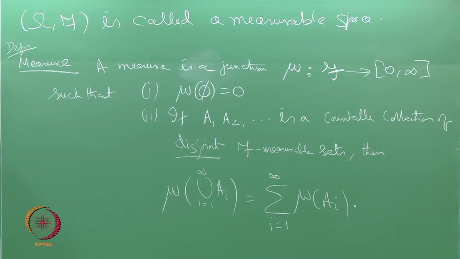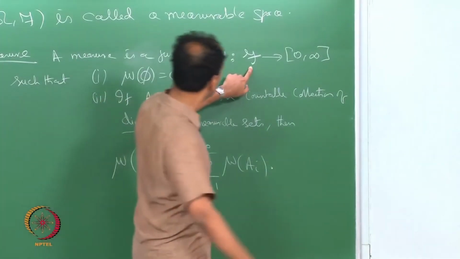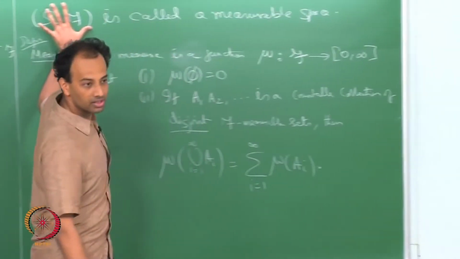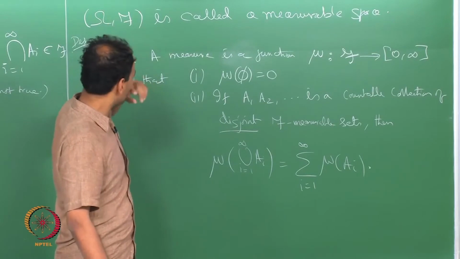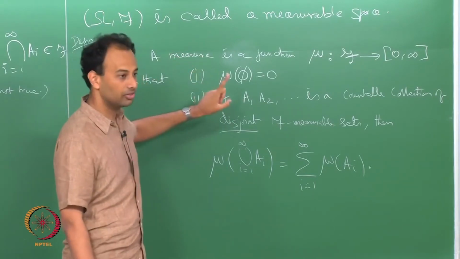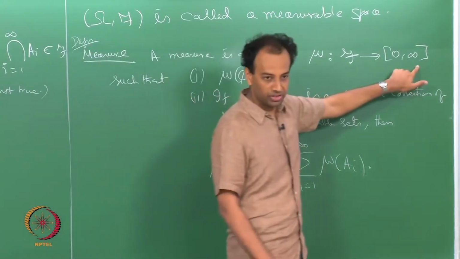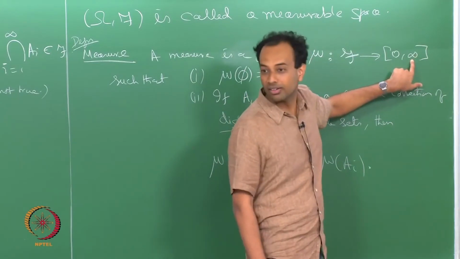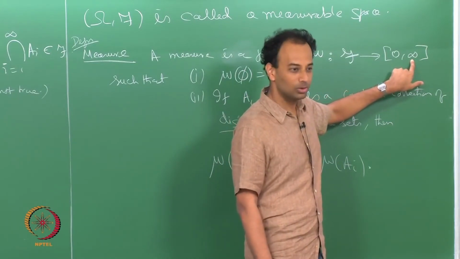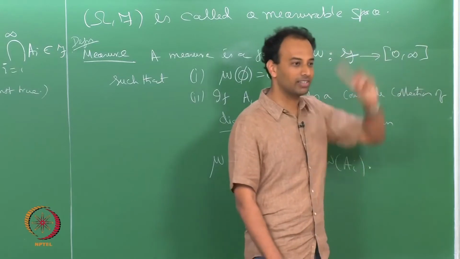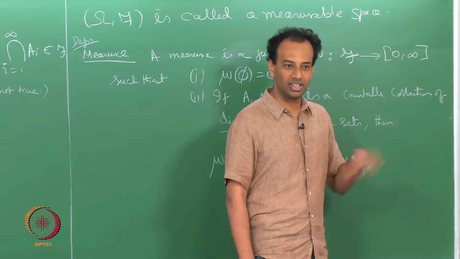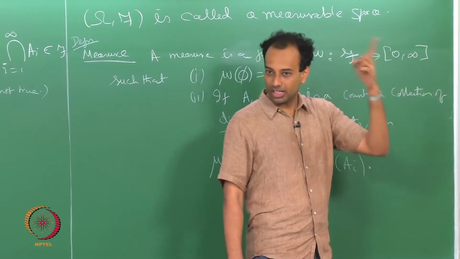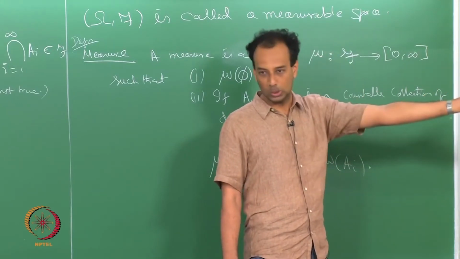So, that is the definition of a measure. It is a mapping from, given some measurable space omega comma F, this measure is a function from F to [0, infinity], infinity included. So, it can take any real value or it can take the value plus infinity. It is not just a real valued function, it is an extended real valued function.